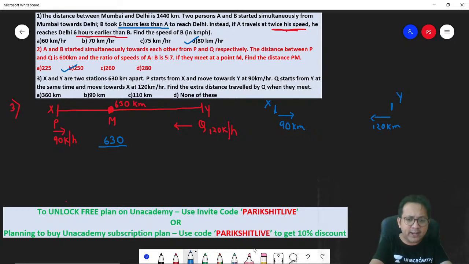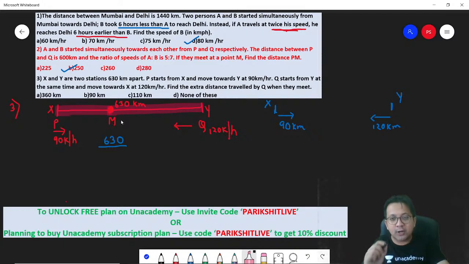If they are meeting at a point M, you know what? P has covered XM, this distance. If they are meeting at a point M, Q has covered this distance. So if they have to meet, the total distance covered got to be XY. So in 1 hour, they cover 210 kilometers.